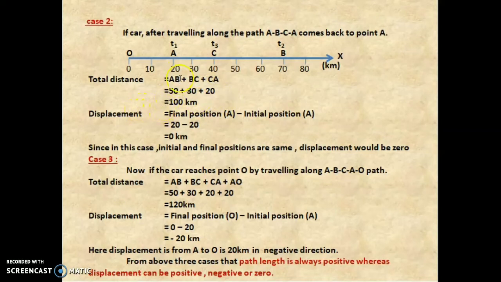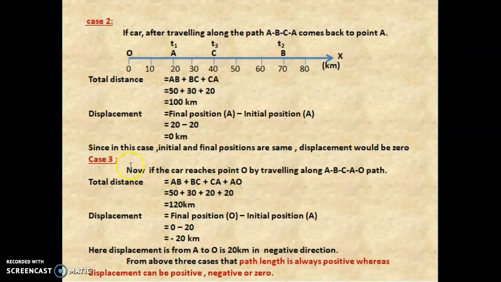Displacement. Here you can see that the car started from point A and it comes back to point A again. So the final position and initial position are both the same. The final position is A and the initial position is also A. So that is 20 minus 20, it is 0. In these cases, the initial and final positions are the same, so the displacement would be 0.